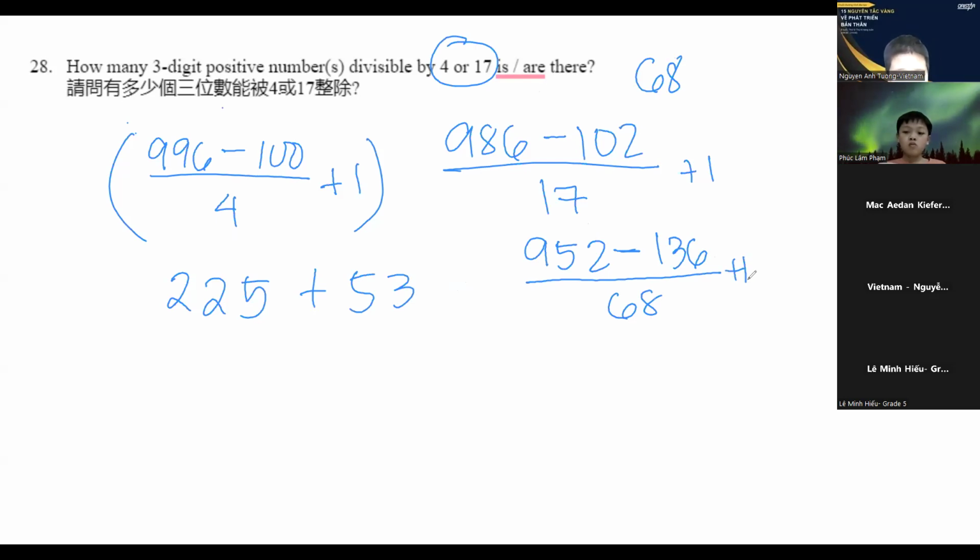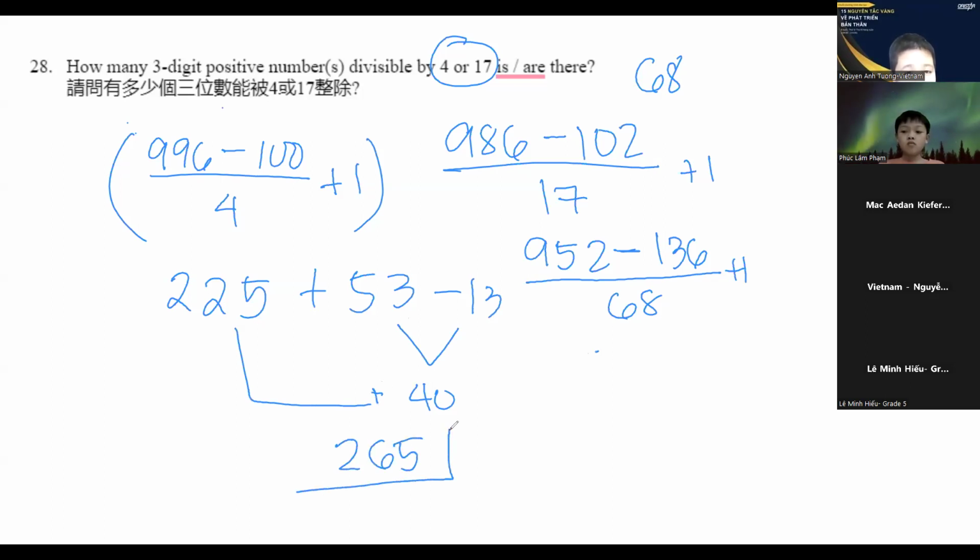So 952 minus 136, 816, divided by 68, that is 12, plus 1, 13. So that is minus 13. So 53 minus 13 is 40. 225 plus 40, that's 265. And that is going to be our answer for number 28.